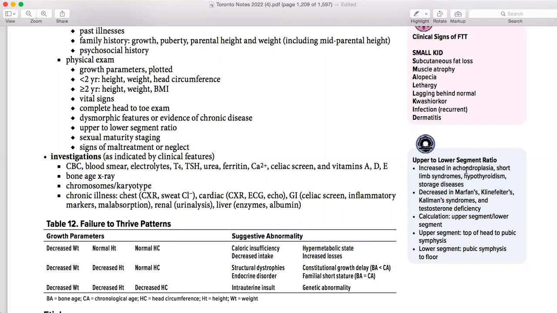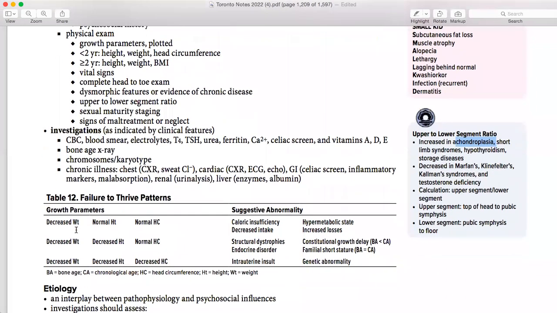So on the basis of that, you can tell, yeah, this is achondroplasia because one part is bigger than the other, right? But in Marfan syndrome, the whole body is affected. Klinefelter, the whole body is affected. Kallmann, the whole body. So all those congenital anomalies come with the decreased one, but the increased one is like achondroplasia with short limbs, so different ones. Okay, so you can, I guess, remember it in that way.